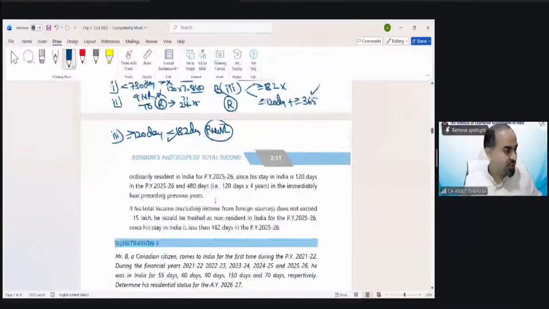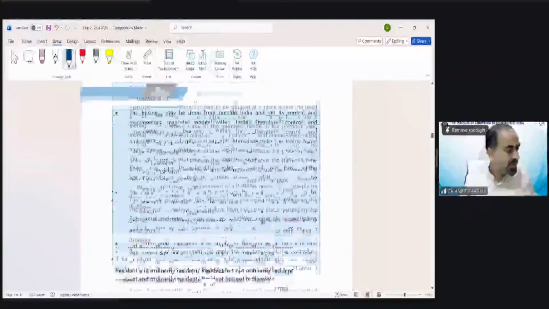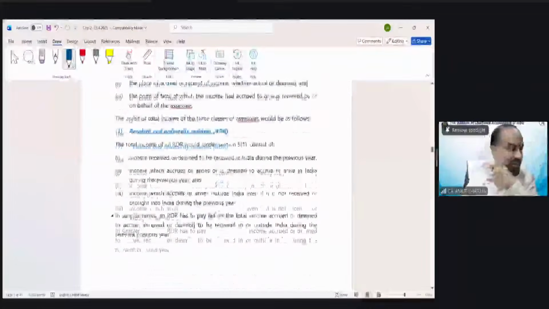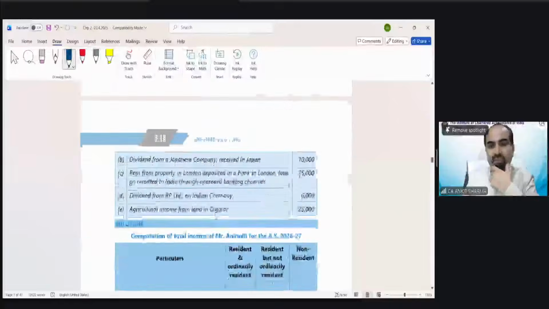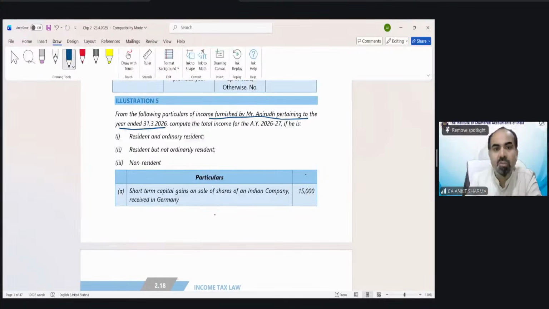So illustrations 1, 2, 3, and 4 have been done, students. Now moving on to illustration number 5. That is for incidence of tax, page number 2.17. From the following particulars of income furnished by Mr. Anirudh pertaining to the year ended 31st March 26, compute the total income. And 3 categories have been given. You have to answer for every income whether it's going to be taxed for ROR, RNOR, or NR.